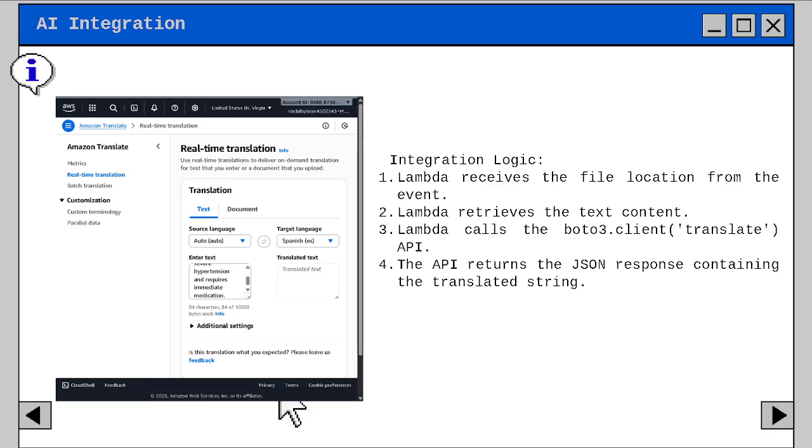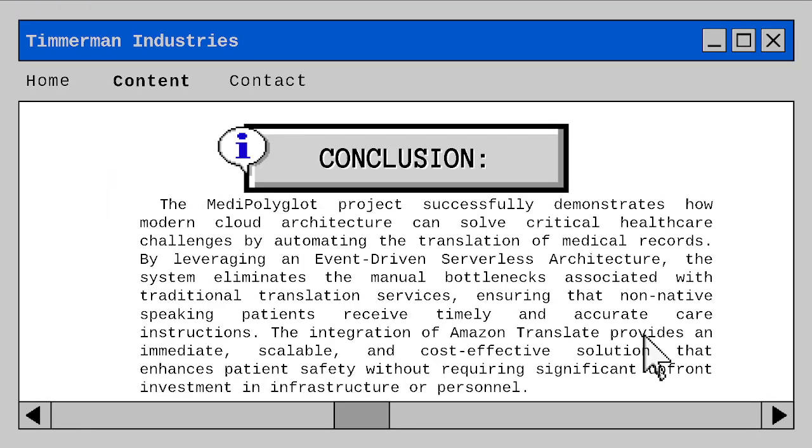So this is the AI integration that I use. The AI I use is real-time translation. The Lambda receives the file location from the event, and then the Lambda retrieves the text content. After that, the Lambda calls boto3.client, which is the Translate API, and the API returns a JSON response containing the translated string.